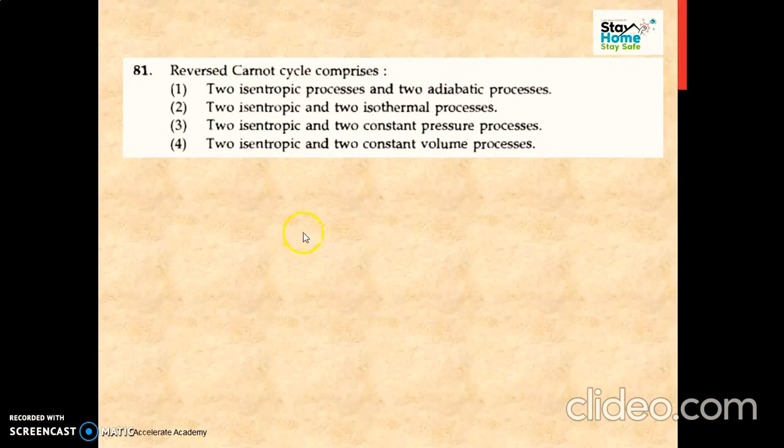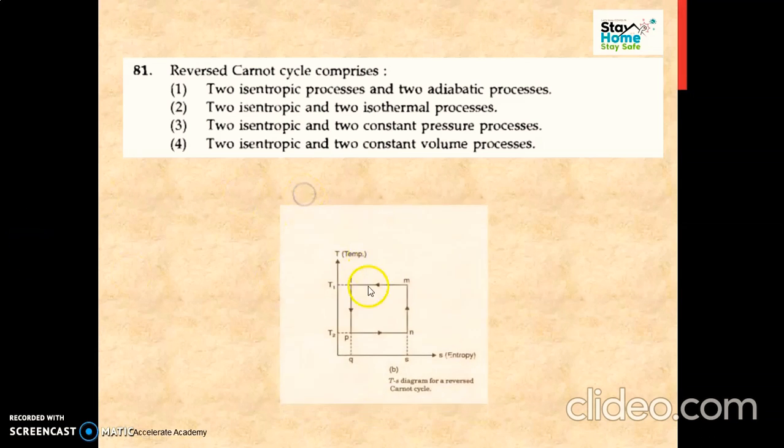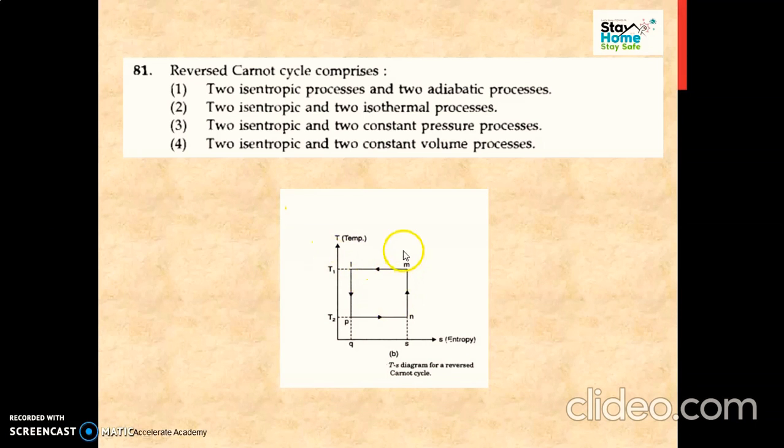Now next question is about the reversed Carnot cycle. Here we know that we should know the TS diagram for the Carnot cycle and the TS diagram for the reverse Carnot cycle. So here we'll see a reverse Carnot cycle on the TS diagram. Simply, this square represents a reverse Carnot cycle.